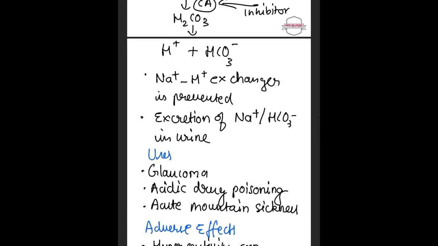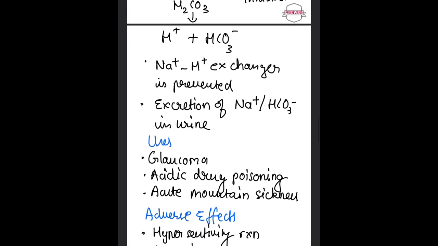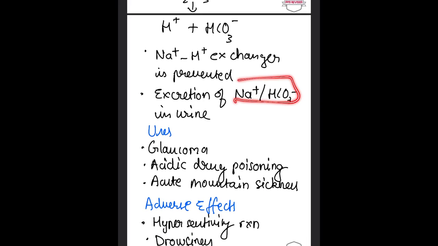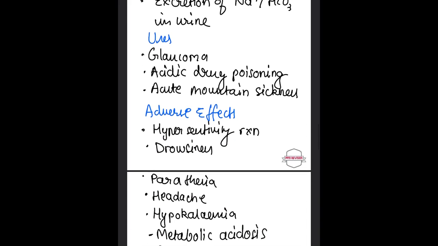So the sodium and hydrogen exchange is prevented, and excretion of sodium and bicarbonate is seen in urine.